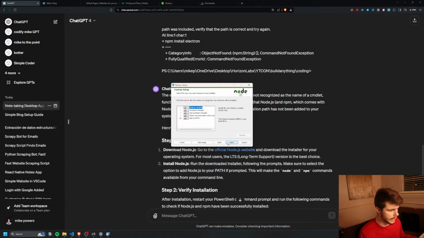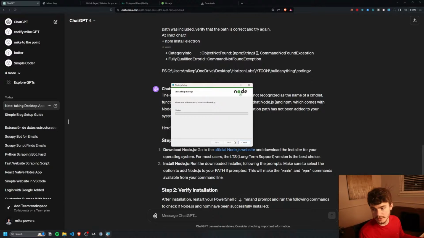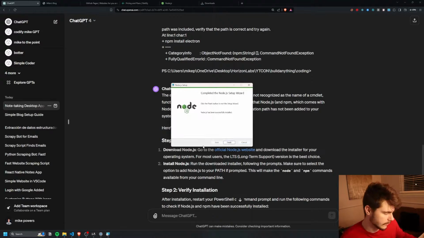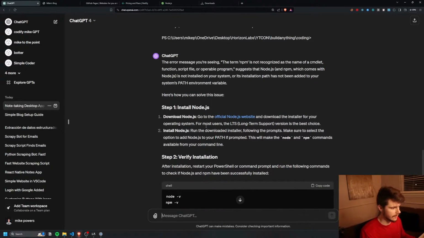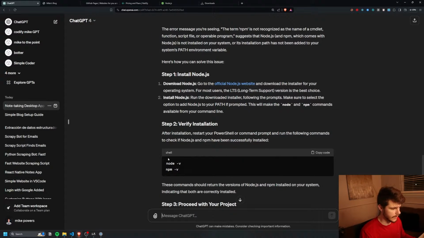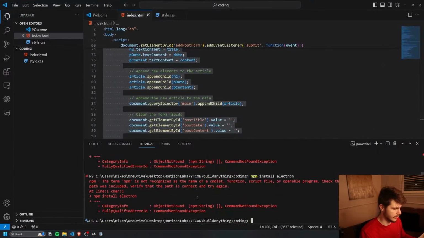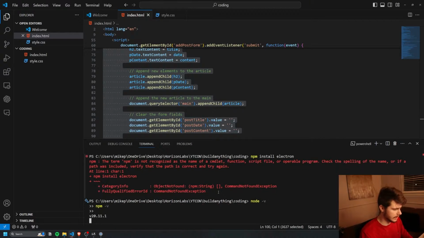And from here, I can just accept everything. I'm not really going to think too much about it. I'm just going to install a regular recommended version of Node. Nothing fancy here. All right, so we got Node installed. Awesome. So now that we have Node installed, we can verify our installation. So let's click on this here and paste this back into here and see what comes up.